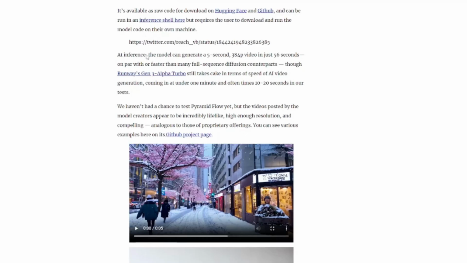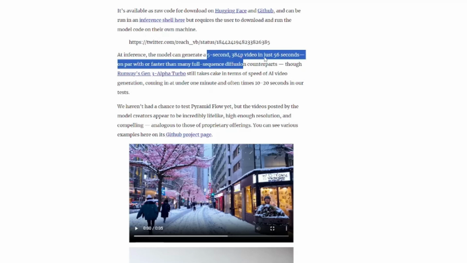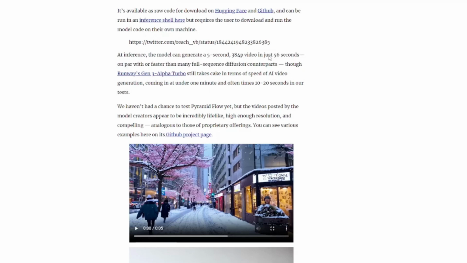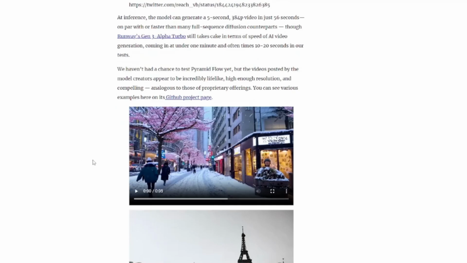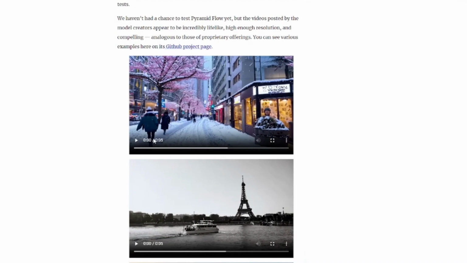Another very cool thing, they stated that at inference mode, the model will be able to generate a 5-second 384p video in just 50 seconds, which they state is much, much faster, and they're going head to head with Runway's famous Gen 3 Alpha Turbo creation. So I'll be testing out this model in my upcoming video of this week, so make sure to check that out as well. And over here you can see some of the sample videos that people have created with Pyramid Flow.